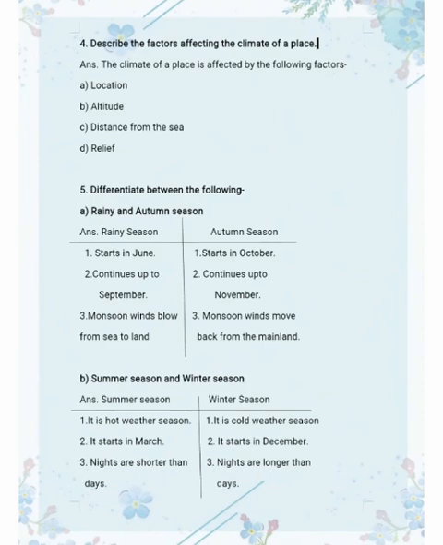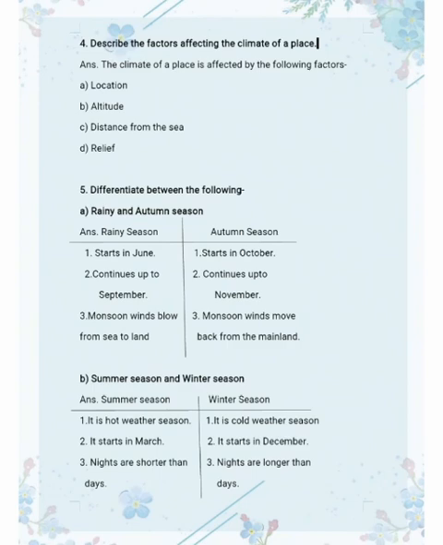Third one is, monsoon winds blow from sea to land during rainy season, and during autumn season monsoon winds move back from the mainland of India. So that's why autumn season is also called season of retreating monsoon. Retreating means moving back. During rainy season monsoon winds come from the Arabian Sea and Bay of Bengal to the mainland of India. So in mid June these winds touch our India and cause heavy rainfall.